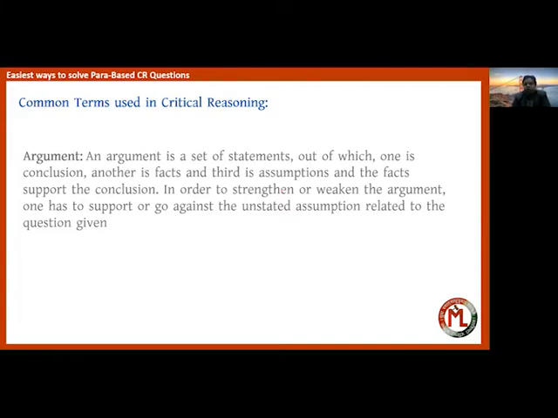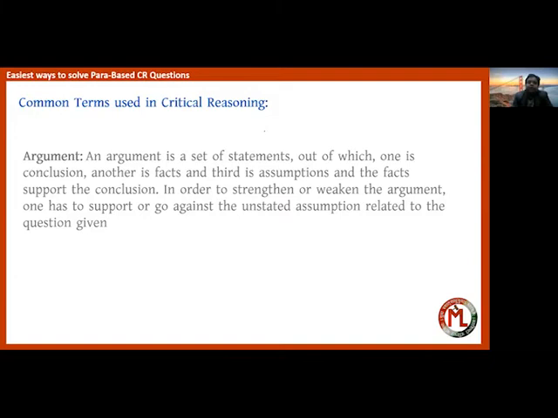Now let us understand term by term what each term actually means. They look quite similar, isn't it? Argument, assumption, conclusion. Somewhat they are all similar, but let us try to understand these terms one by one, because if you understand these terms, you will not make those silly mistakes which the rest of the candidates are making in the exam.